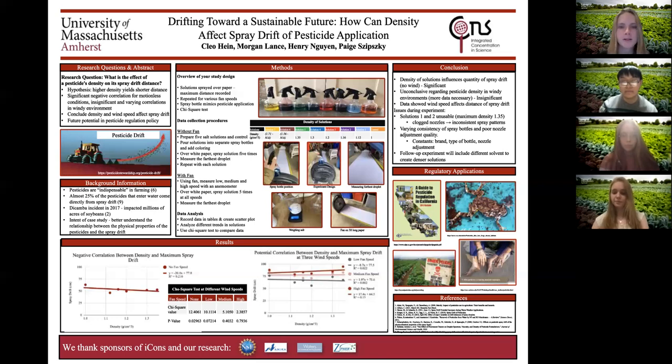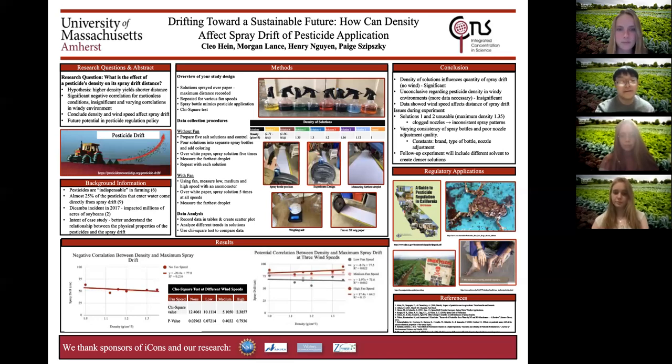So for our experiment design, we wanted to look at the effect of density and wind speed on the distance of spray drift. In order to do this, we created different solutions that mimicked common pesticides. We made the solutions at certain densities using salt and water and sprayed them over a white piece of paper, recorded the spray drift distance, the longest droplet, and repeated the process at several different fan speeds to mimic wind. After recording the data, we created graphs and analyzed the data with the chi-square test.